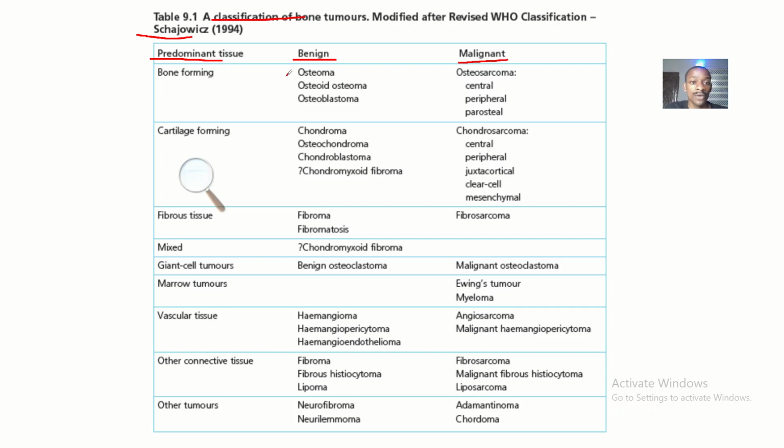Do you understand? If there's a cancer that is affecting bone formation, maybe bone formation from primitive bone cells, and the tumor is still at its benign state, not yet cancer, since mostly it's the malignant one that we call a cancer, we can call it osteoma, or osteoblastoma. But if the tumor has gone to the malignant state, that's when it has become a cancer, you could call it osteosarcoma.